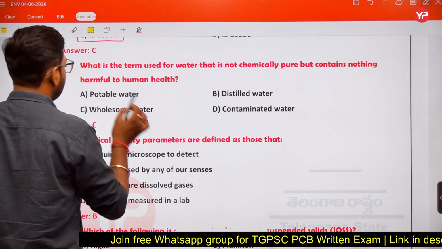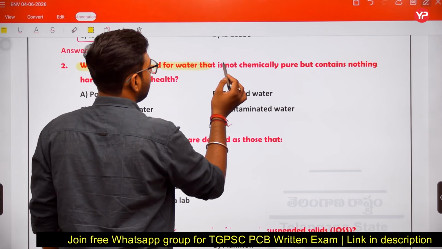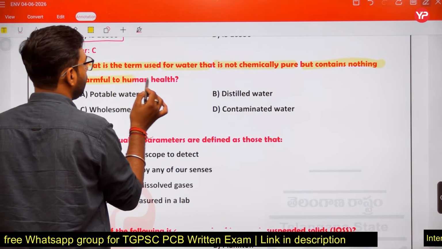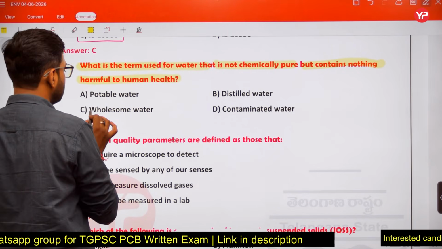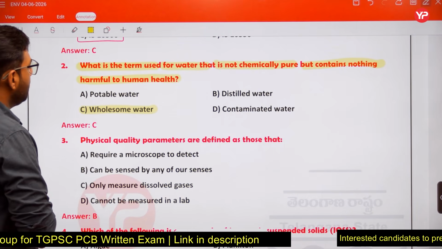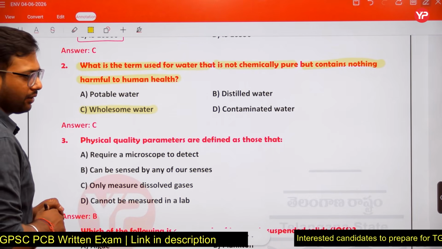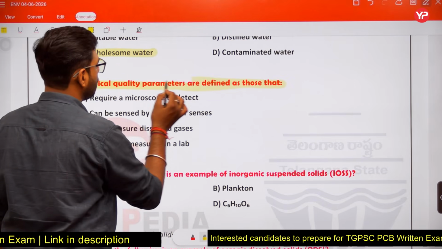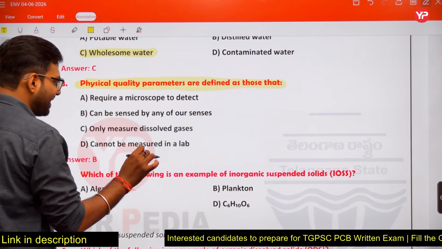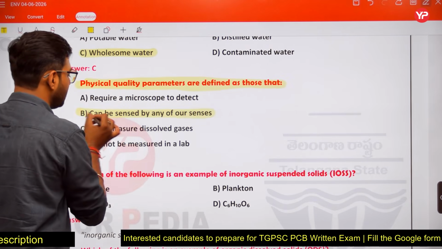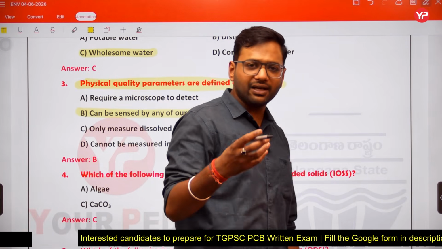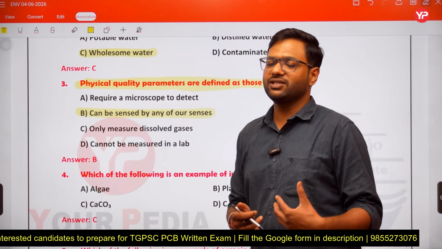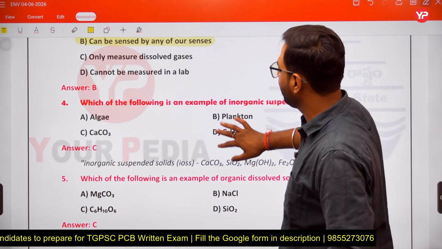Second, what is the term used for water that is not chemically pure but contains nothing harmful to human health? That water is known as wholesome water. Right, friends? Physical quality parameters are defined as those that can be sensed by any of our senses. I told you, physical quality parameters are those parameters which indicate physical quality, and the physical quality can be sensed by any of our senses.